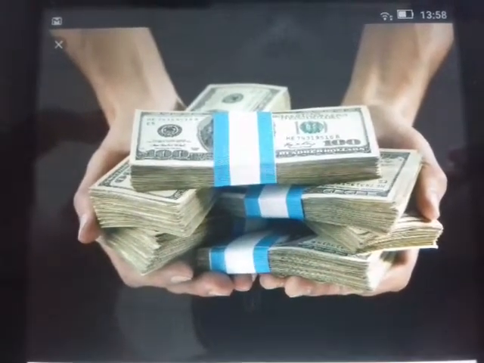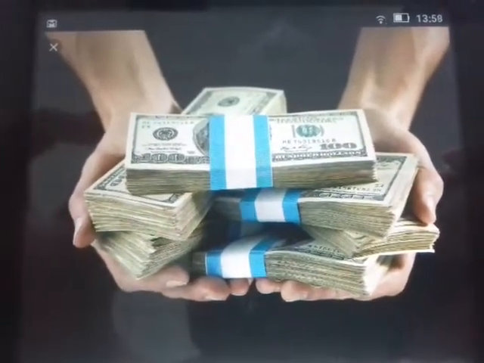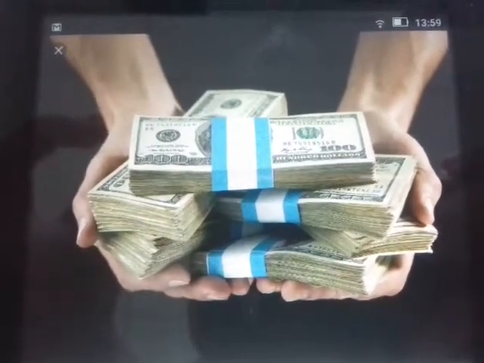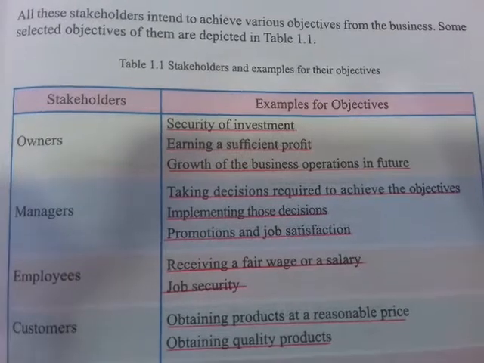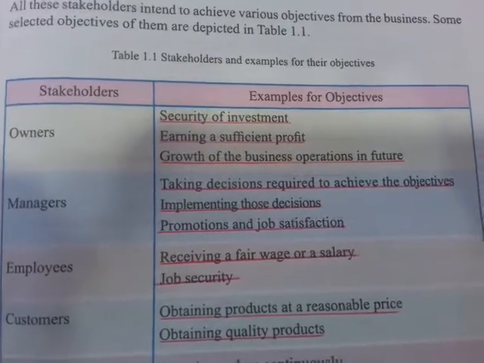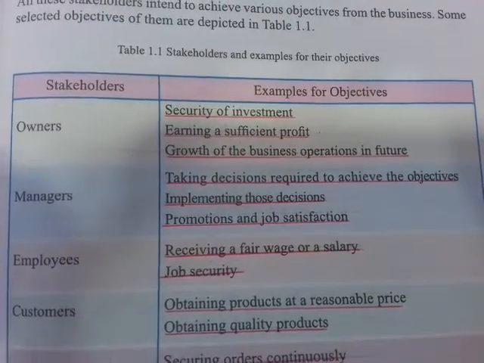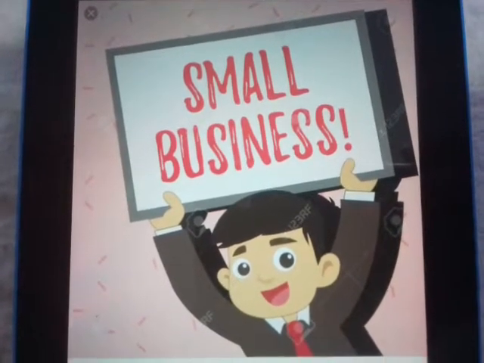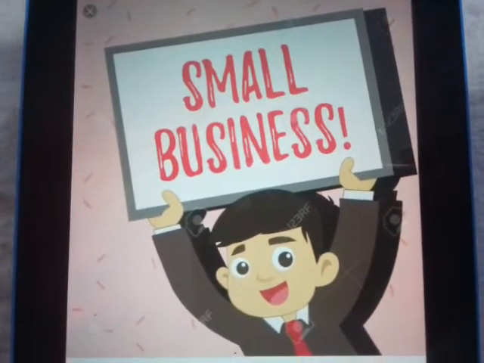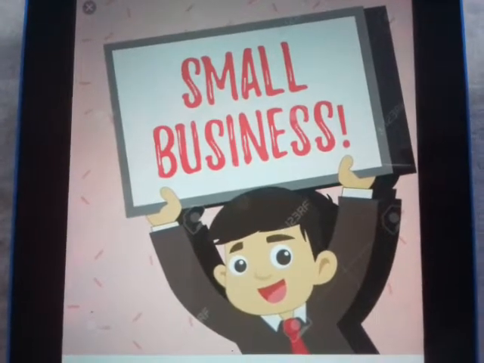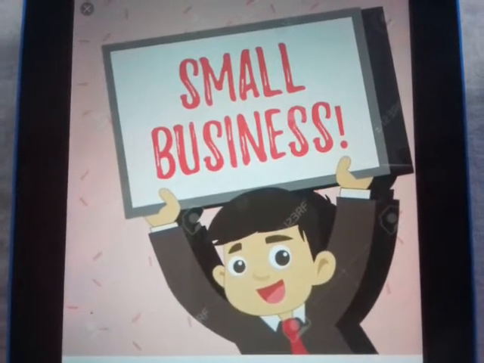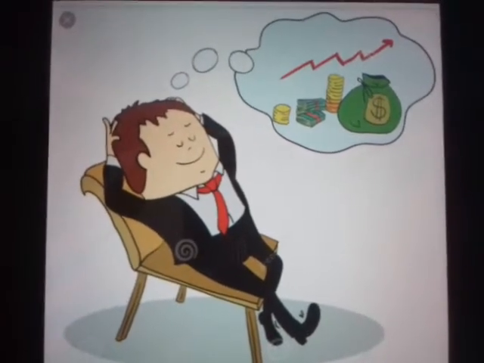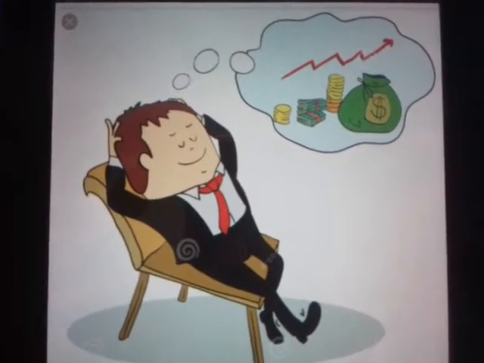So, earning a sufficient profit is also one of the objectives of the owner. And his next objective is the growth of the business operations in future. The starting point of a certain owner could be a small business, but his intention is not to stay long there. His objective is to see the growth of his business operations in the future.